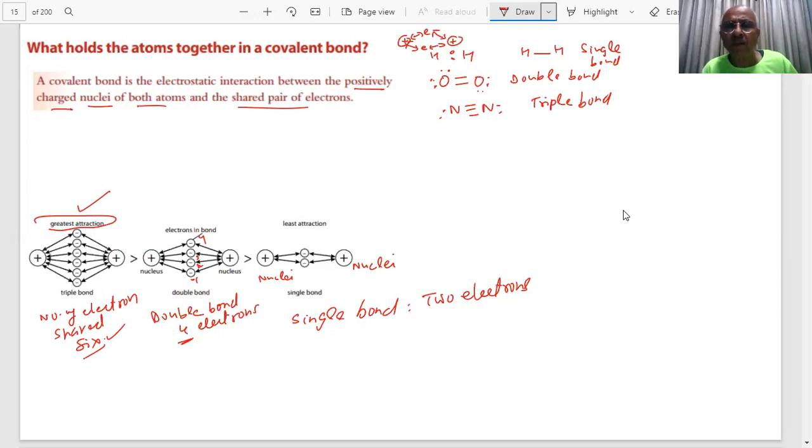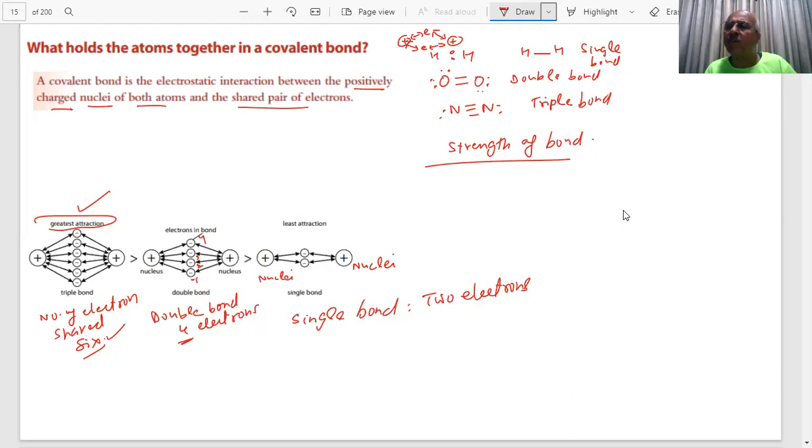Therefore, tell me, out of the 3 bonds, which will be the strongest bond? If I say the strength of the bond, student, tell me which will be the strongest bond? Triple bond, double bond, or single bond? Fast. Which bond has the maximum strength? Tell me, students. Single bond is stronger. No, sorry. Triple bond is stronger.